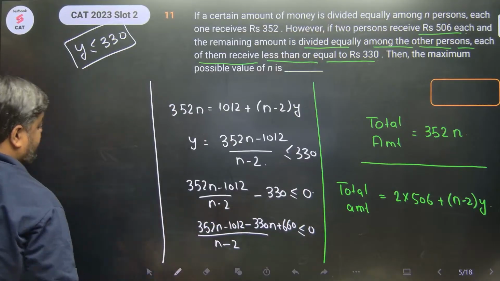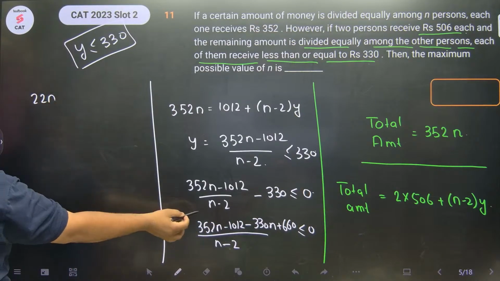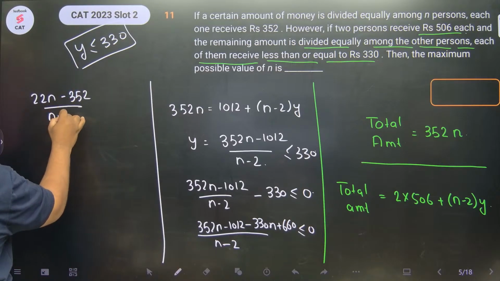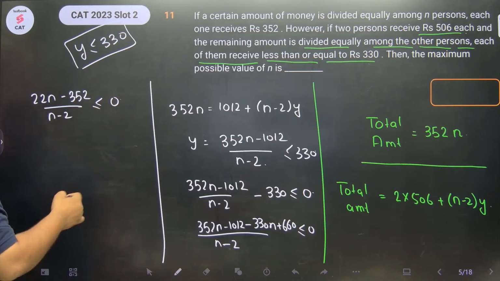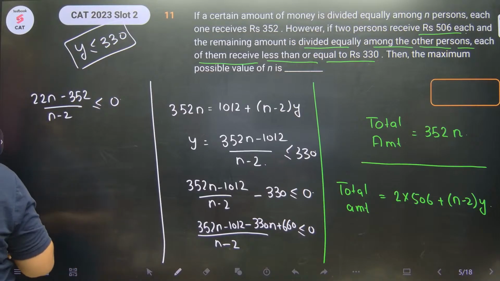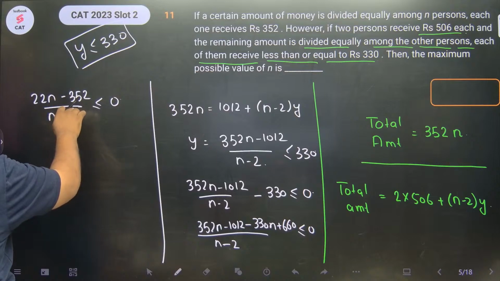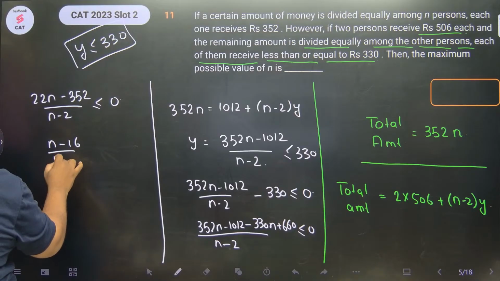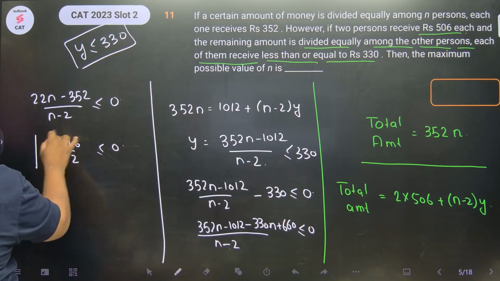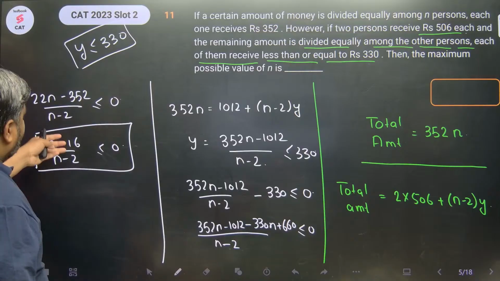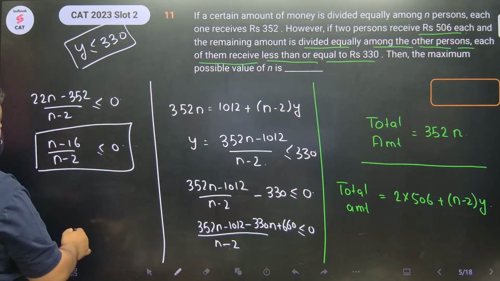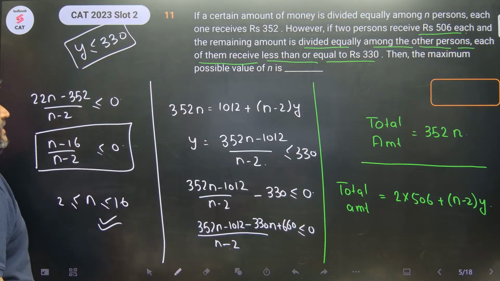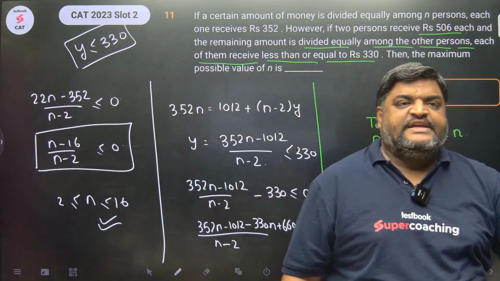352n minus 330n is 22n, minus 352, upon n-2 is less than equal to 0, right? Taking 22 common, this goes in 1 and then 132, 16 times. So I can write n-16 upon n-2 less than equal to 0. And we know that this would be less than equal to 0 between the roots. So n lies between 2 to 16.